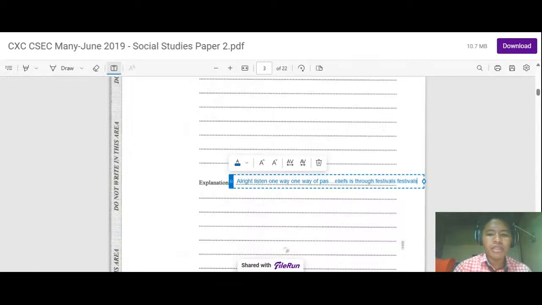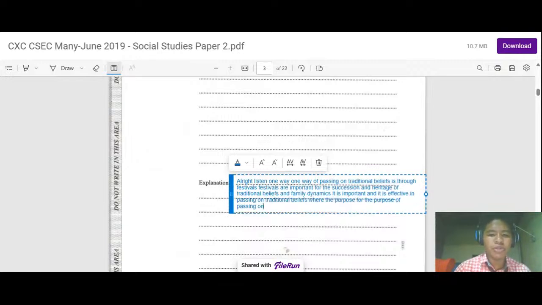Festivals are important for the succession and heritage of traditional beliefs and family dynamics. It is important and it is effective in passing on traditional beliefs, for the purpose of passing on traditional aspirations and beliefs and cultural dynamics to future generations in order to preserve past history.